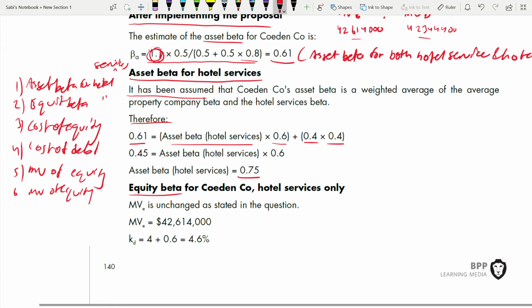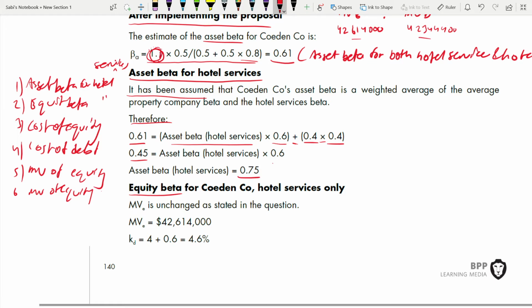Let me tell you how this is 0.45, for all of you who don't know still. So this is 0.61, and 0.4 into 0.4 is 0.16. You take this 0.16 to the other side. Don't divide, okay? You might be very bad in maths in school if you're dividing it. Multiply this by this and then minus it on the other side. So 0.61 minus 0.16 becomes 0.45, and this asset beta into 0.6 remains as it is. Finally, 0.45 divided by 0.6, you will get 0.75.